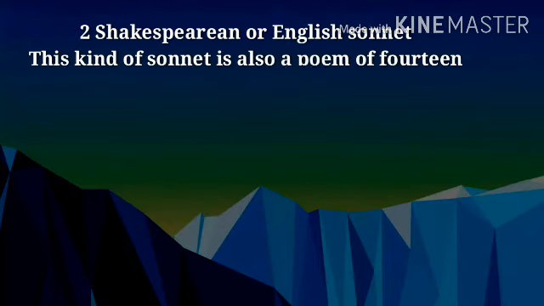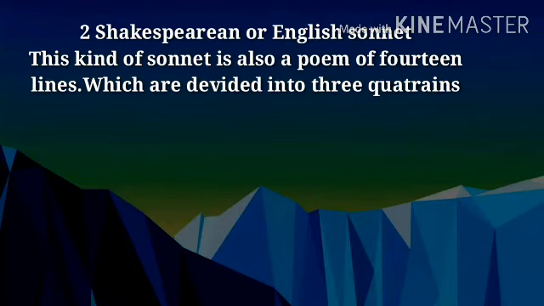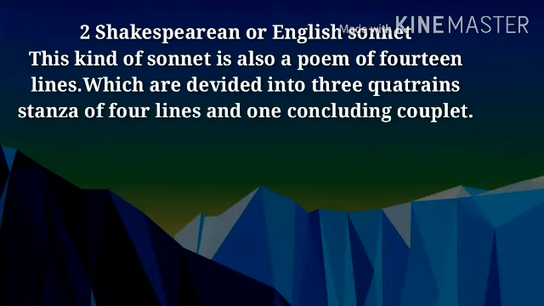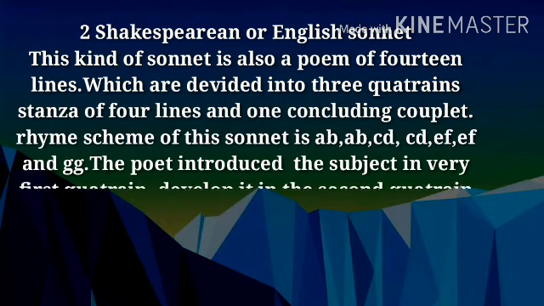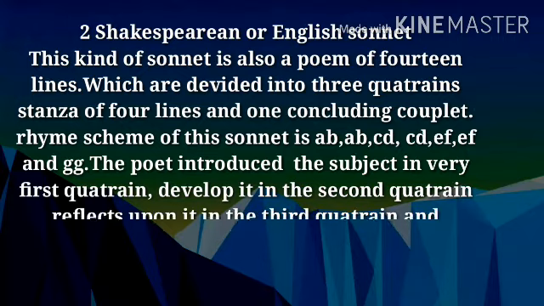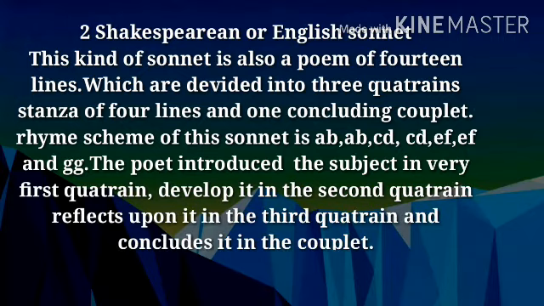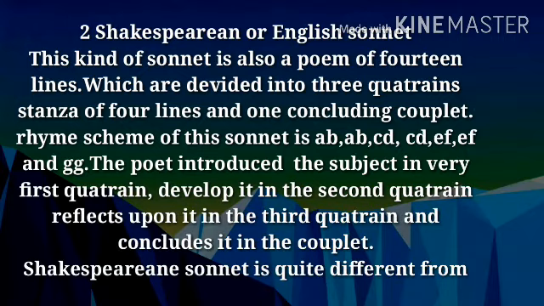Shakespearean or English sonnet. This kind of sonnet is also a poem of 14 lines which are divided into 3 quatrains, stanzas of 4 lines, and 1 concluding couplet. The rhyme scheme of this sonnet is A B A B C D C D E F E F and G G. The poet introduces the subject in the very first quatrain, develops it in the second quatrain, reflects upon it in the third quatrain, and concludes it in the couplet. Shakespeare's sonnet is quite different from the Petrarchan sonnet.